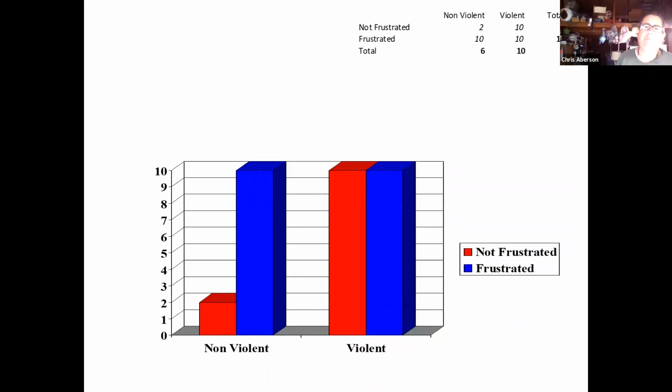All right, last one, kind of reversed in this pattern. Again, we have something very similar. An interaction wherein frustration makes you more aggressive when paired with the non-violent games. Violent games, whether it's frustrated or not frustrated, you still get that effect.